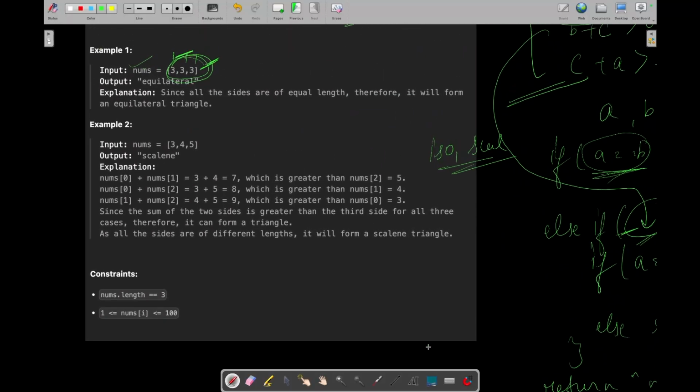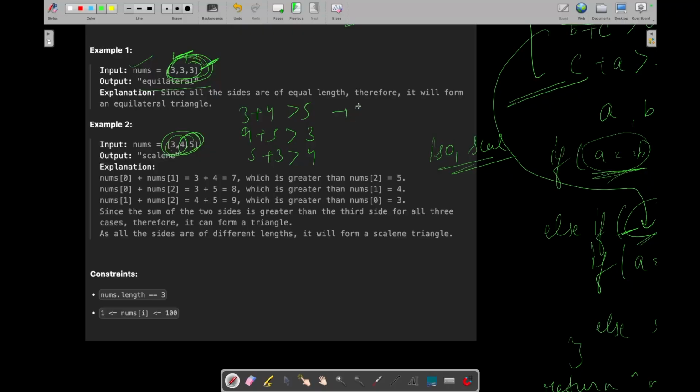Let's see these examples as well. Here all the sides are equal, so we will return equilateral. Here you can see 3, 4, 5. Now we need to check the sum of every two pairs. Let's say 3 plus 4, 4 plus 5 and 5 plus 3. 3 plus 4 should be greater than 5. 4 plus 5 should be greater than 3. 5 plus 3 should be greater than 4.